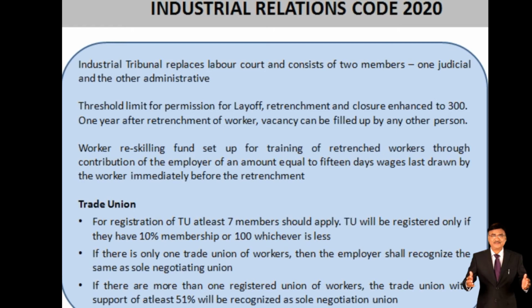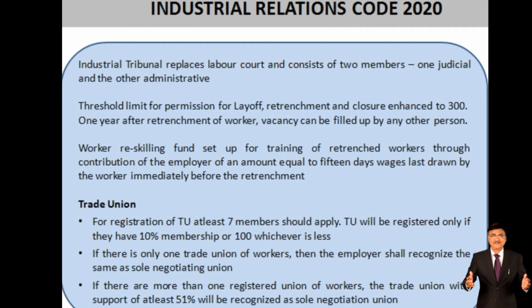Means if you have to register a trade union, there should be 7 members. 7 members can apply, and the number of people should be not less than 7 to apply for a registration of a trade union. If there is only one trade union of workers, then the employer shall recognize the same as the sole negotiating union. If there is only one trade union in an organization, that is the sole negotiating union for the employer.